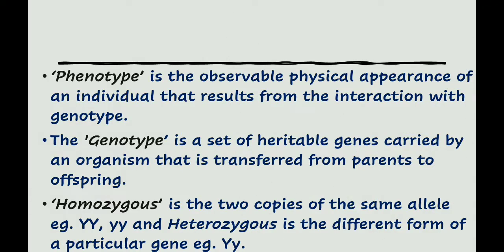A phenotype is the observable physical appearance of an individual that results from the interaction with a genotype. The genotype is a set of heritable genes carried by an organism that is transferred from parents to offspring. Homozygous is two copies of the same allele. Example: capital Y, capital Y. Heterozygous is the different form of a particular gene. Example: capital Y and small y.